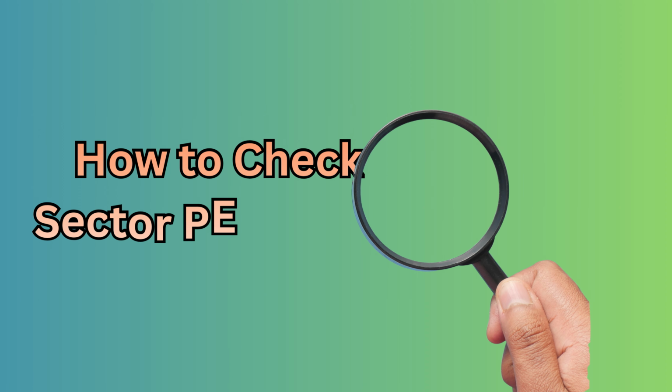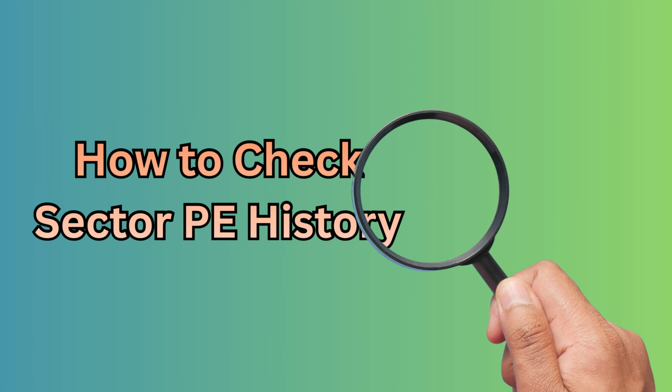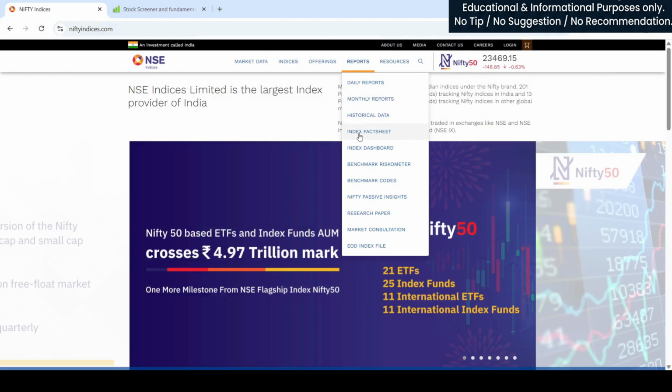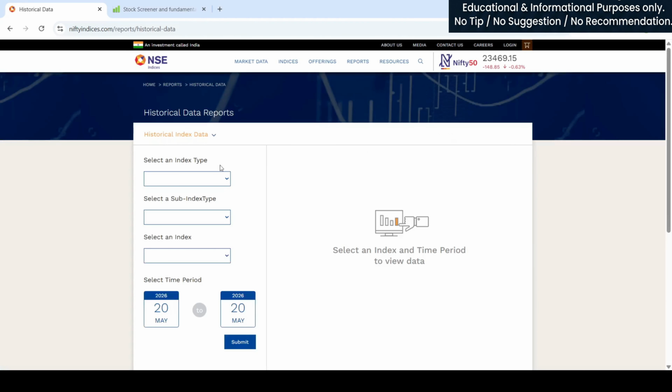How to check sector PE history? There are two options to check the sector or any index PE history. Use the Chrome browser. First option, go to niftyindices.com website, click on reports and select historical data. Here we can see a drop down list. From the list, select PE, PB and dividend yield.